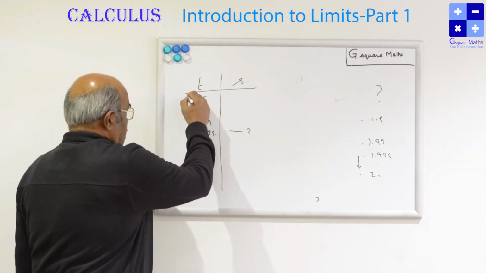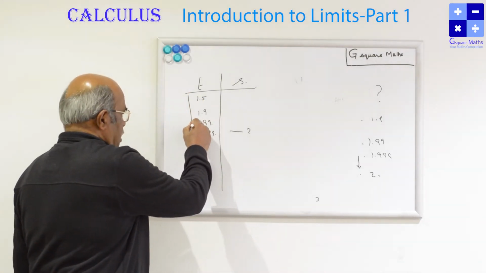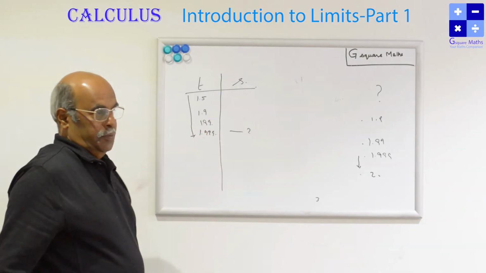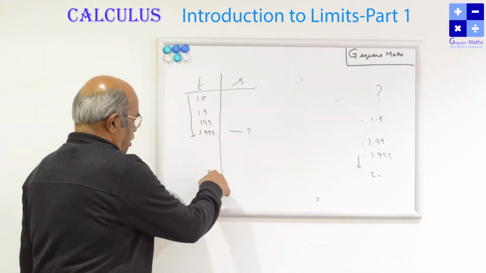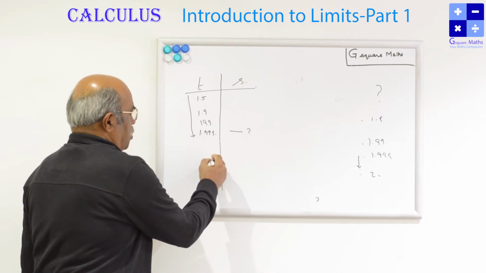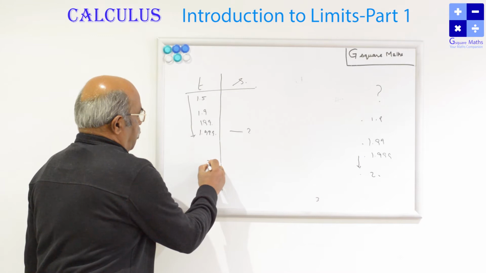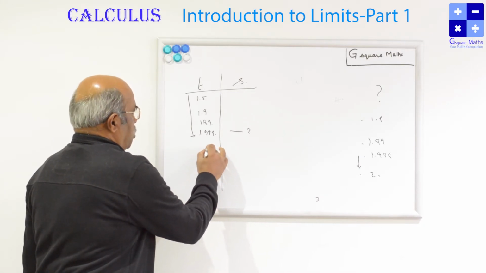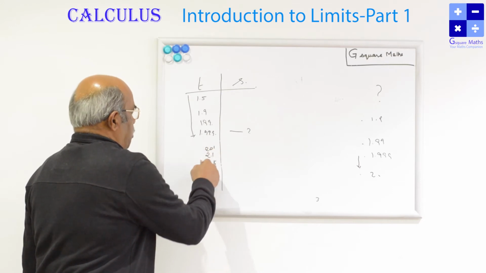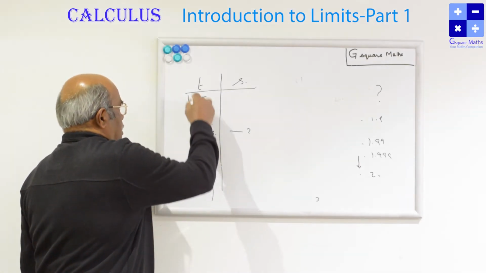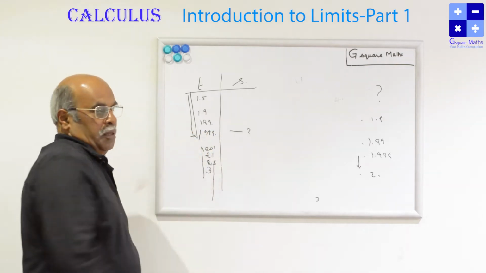Now I am coming from the other side. The time is approaching from here: 3, 2.5, 2.1, 2.01. That time I am coming from the back side. The time is coming from this side.